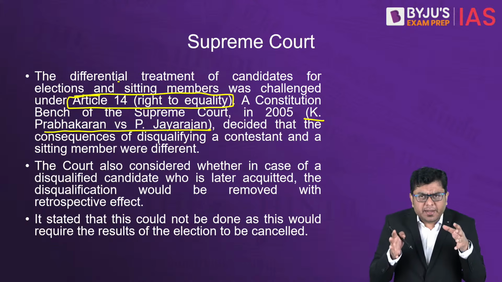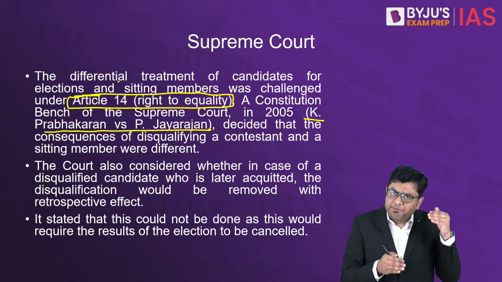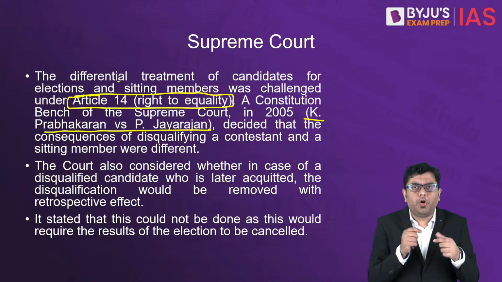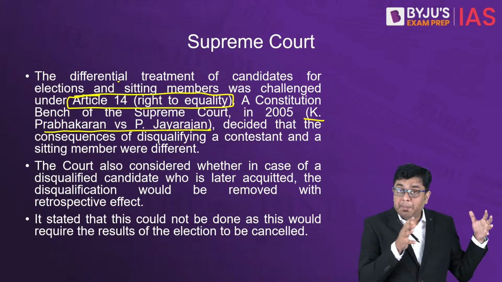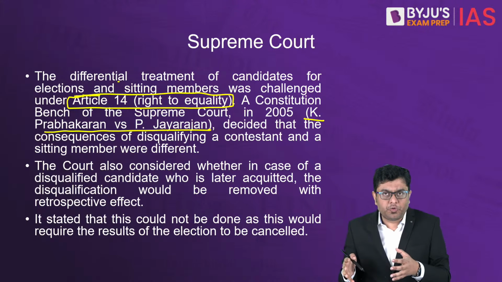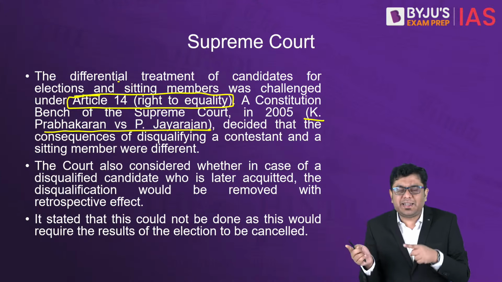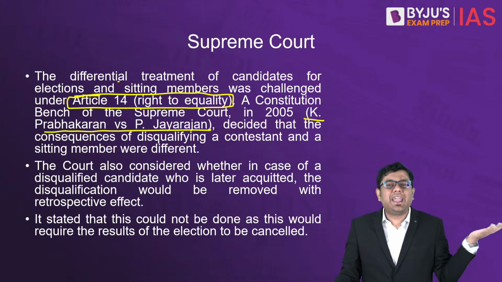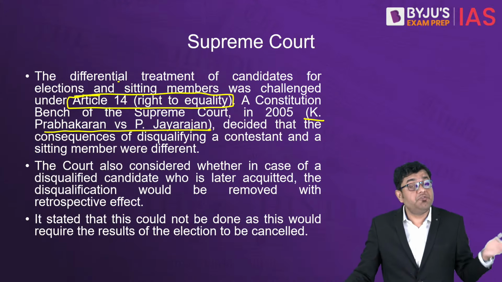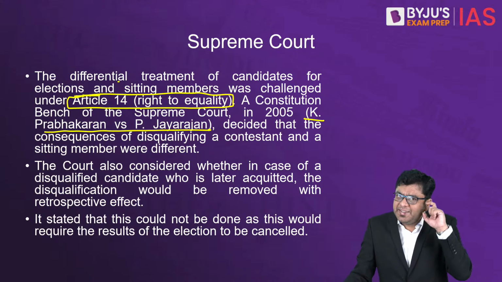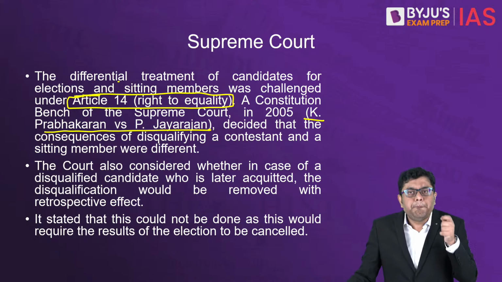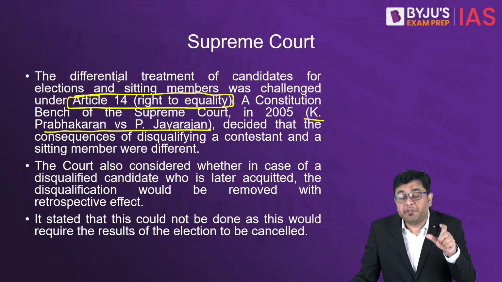Maybe when you consider state legislatures which have very few seats, where the margin is always very small between the members of the opposition and the ruling party, even one legislator here or there can make a difference between being in the government and being in the opposition. So in such conditions, people need to be provided with that window.